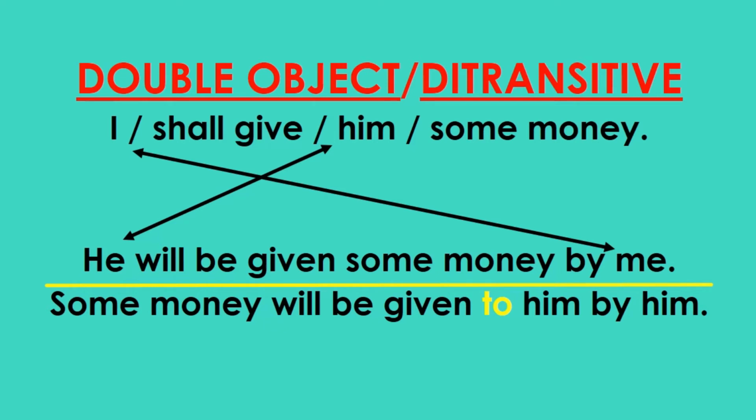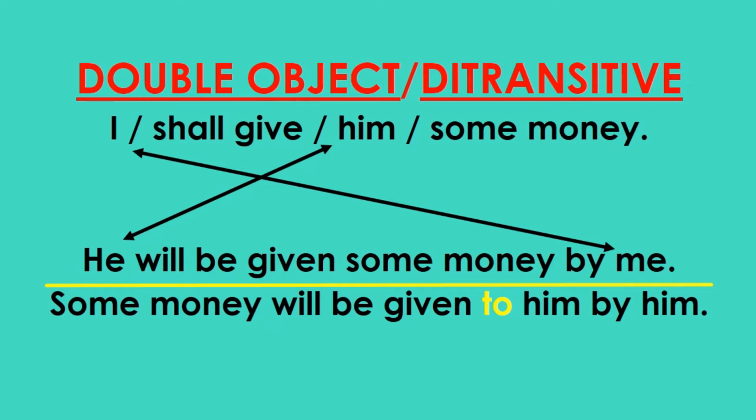The name of this method is double object. It is also called ditransitive. Now what do we mean by this? In such sentences, you will find more than one object. Look at the question, students. I shall give him some money. So I is the subject, shall give is the verbal portion, and thereafter we have two objects. One is him and one is some money.